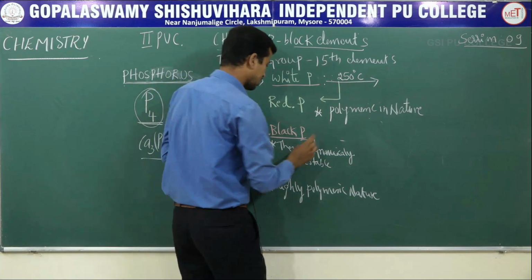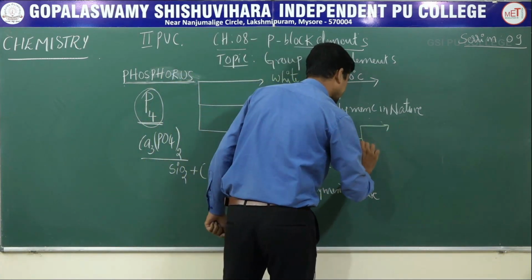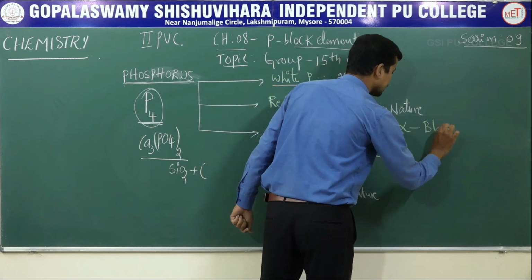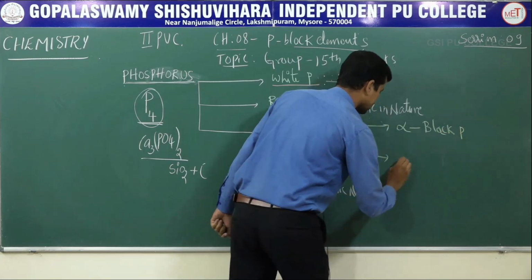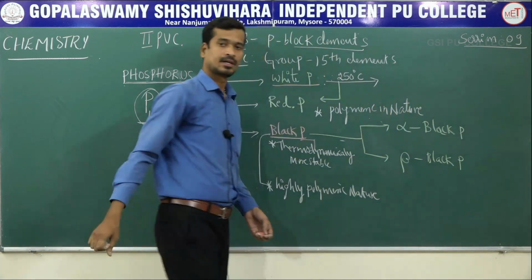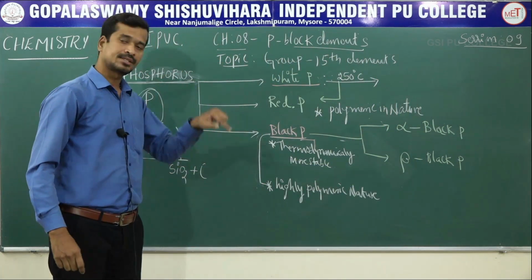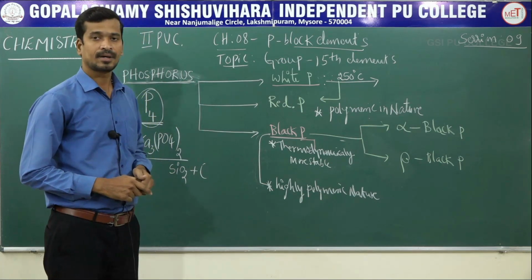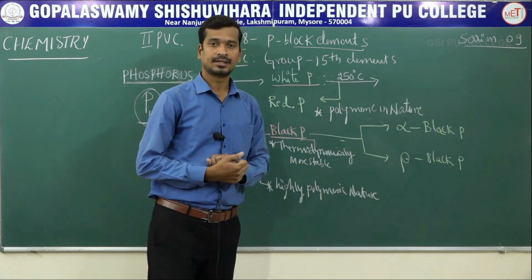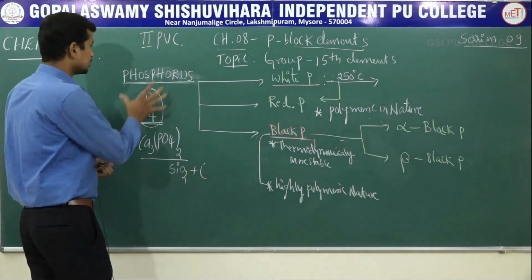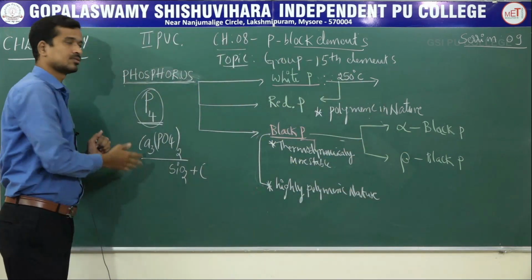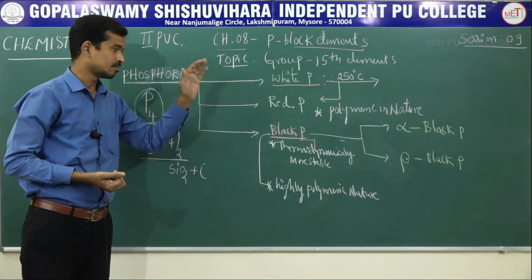And black phosphorus exists in another form, allotropic form, alpha black phosphorus and beta black phosphorus. These are the allotropic forms of phosphorus: white phosphorus, red phosphorus and black phosphorus.